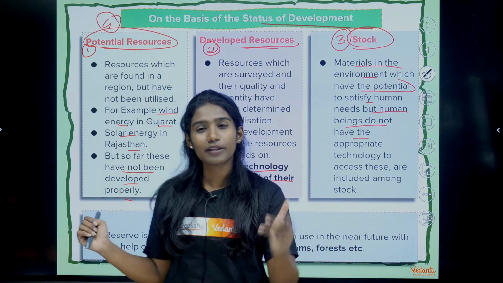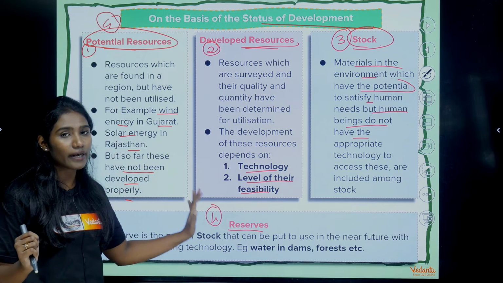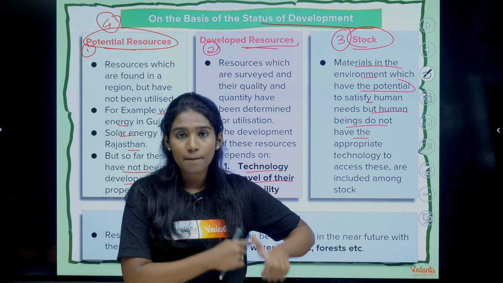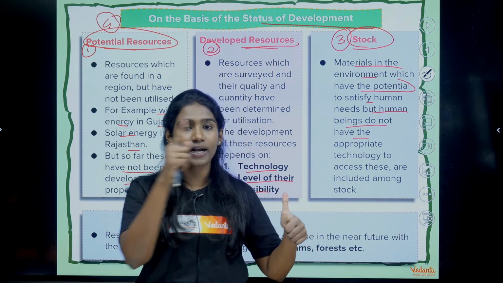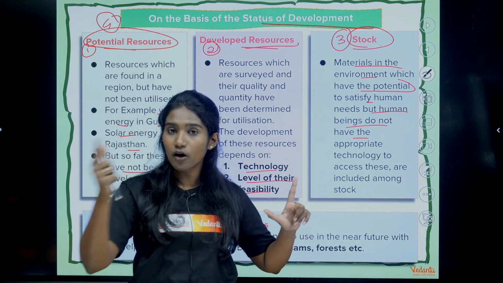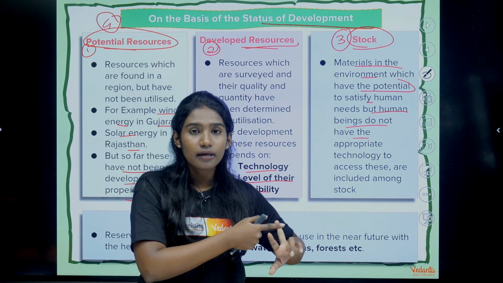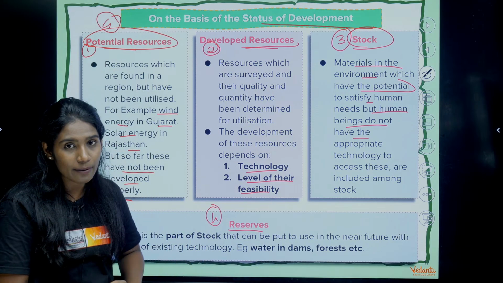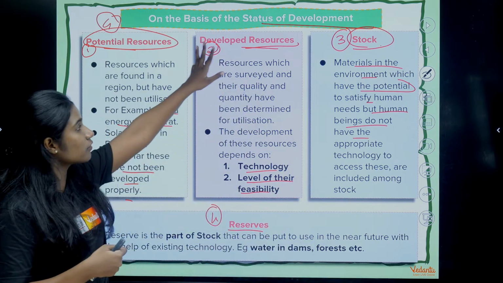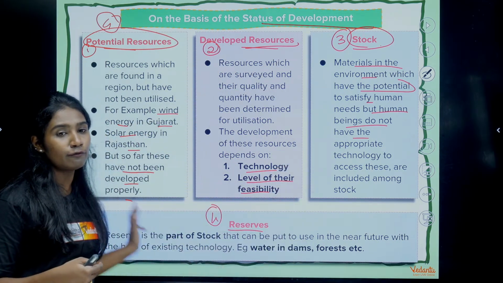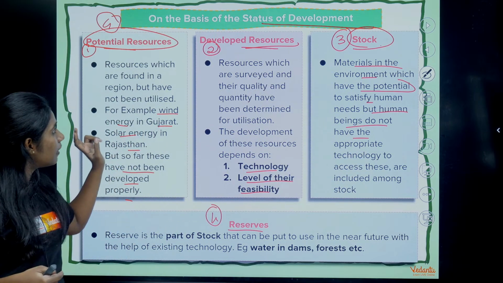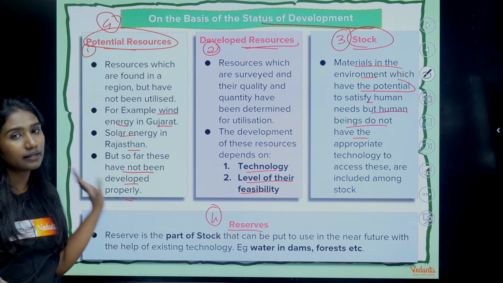And then we started with the classification of resources, wherein we studied the classification based on origin. Based on origin, it was 2 types, that is biotic and abiotic, and based on exhaustibility, it was 2 types, that is renewable and non-renewable, and based on ownership, there were 4 types, that is individual, community, national and international, and then based on the status of development, again it is of 4 types, that is potential, developed resource, stock and reserves.